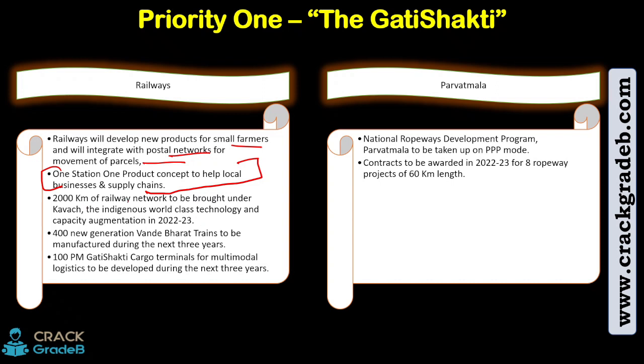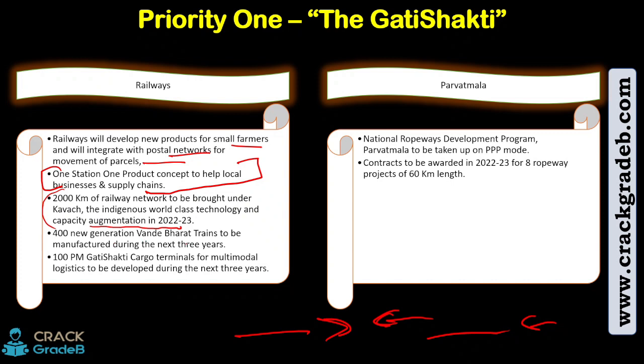Then 2,000 km of railway network to be brought under Kavach, the indigenous world-class technology, and capacity augmentation in 22-23. So Kavach is nothing but a technology through which the trains do not get hit, so the accidents will be very few, right? So the trains coming on the same track in the opposite direction will not hit each other through this. Okay, so now